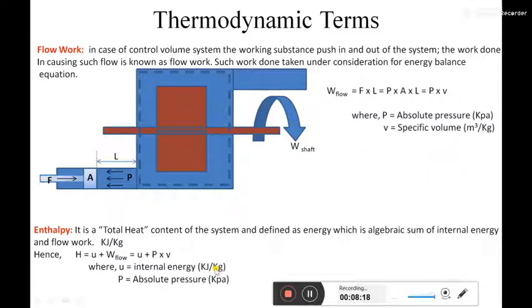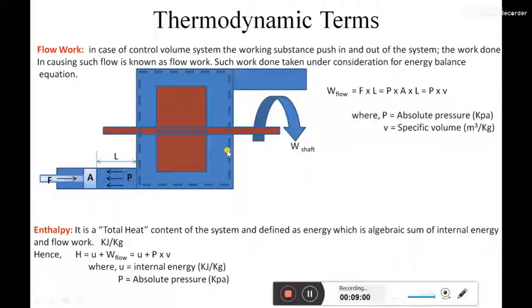We have already seen in the case of extensive and intensive properties that whenever it is divided by the total mass, it becomes an intensive property. Whenever there is total internal energy or total heat content, it is an extensive property. So just focus on the enthalpy definition. For a control mass system, that is a closed system, enthalpy is equal to internal energy. But for a control volume system, it becomes the algebraic sum of internal energy and flow work, because in a control mass system flow work is not there, but in a control volume system, that is an open system, flow work is there. So this is enthalpy.